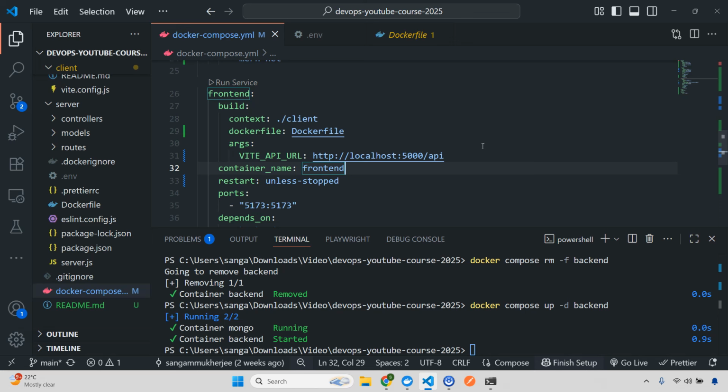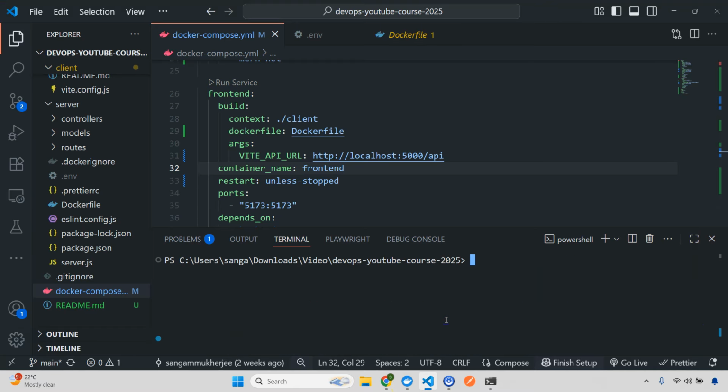Now we'll move to another very important concept, and that is how we will build, tag, and push images to our registry. And then we're going to pull those from our registry and see if it is working or not. Now before that, I'll clear this. And let's do one thing. First I'll do docker compose down.